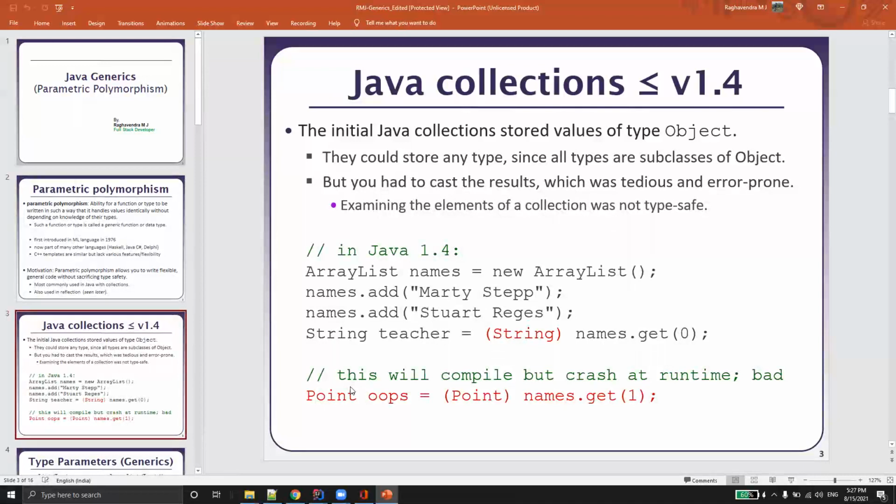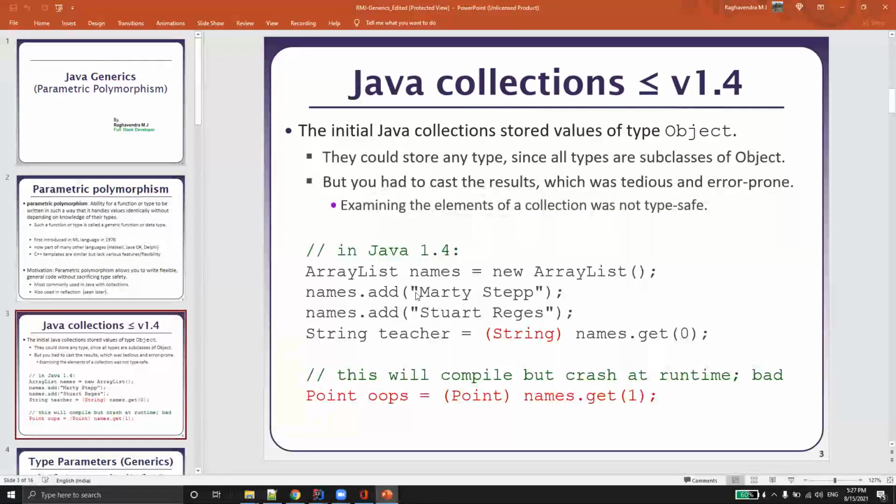In Java collections before version 1.4, the initial Java collection used to store values of type Object. They could store any type since all types are subclasses of Object, but you had to cast the results, which was tedious and error prone. Examining the elements of a collection was not type safe.